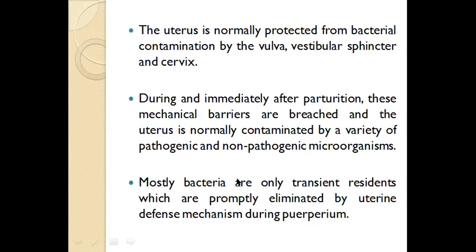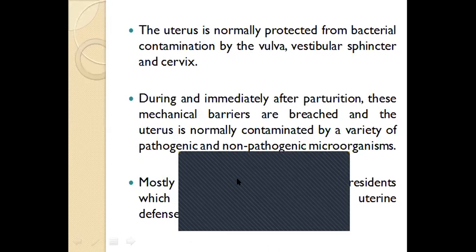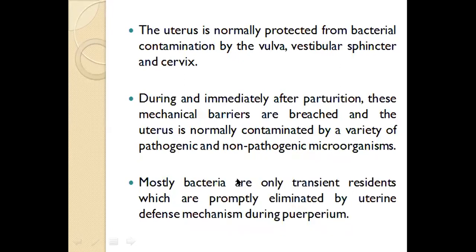Normally, say for example, the animal is not pregnant but just in estrus, the cervix opens only at the time of estrus. At that time the uterine defense mechanisms are at their best. So even if bacterial contaminants gain entry into the uterus, with the help of this uterine defense mechanism, they get expelled very easily and very efficiently.